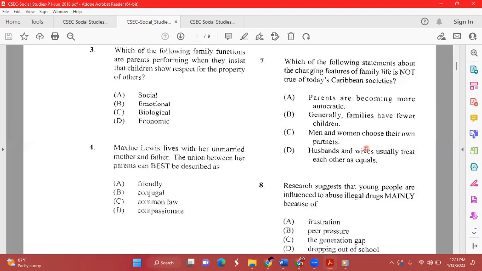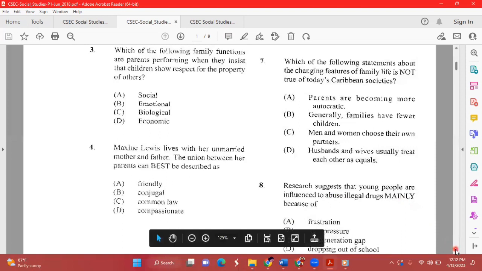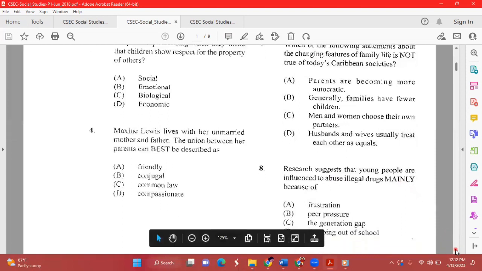So they choose who they want to be in a relationship with. They choose who they want to be married to. And also, husband and wife usually treat each other as equal. That is now happening in today's society. So the answer is definitely A, because parents are becoming more autocratic. That is definitely not true here in today's contemporary society.